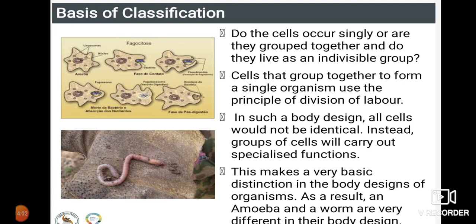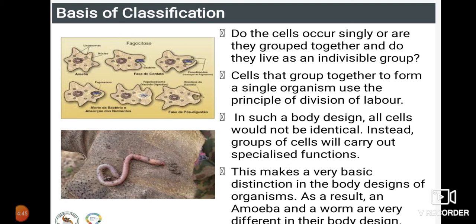So, basis of classification: here you can see one is an amoeba and the other one is an earthworm. So the mode of respiration also you can see. The earthworm respires through the skin, but in the amoeba the mode of respiration is through the pseudopodia. And even you can see the number of cells present. Amoeba is just a unicellular organism and it takes up all the body functions and activities within a single cell, whether it be respiration, digestion, egestion, or mode of reproduction, all takes place within the cell. But when you go for an earthworm or the higher kind, here we have taken the example of the earthworm.